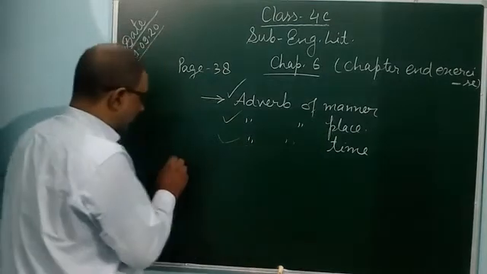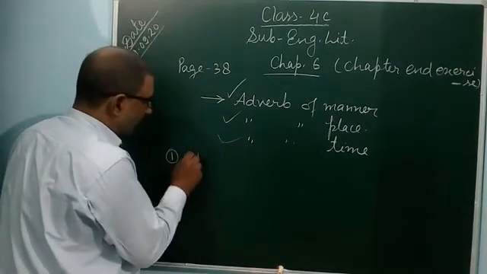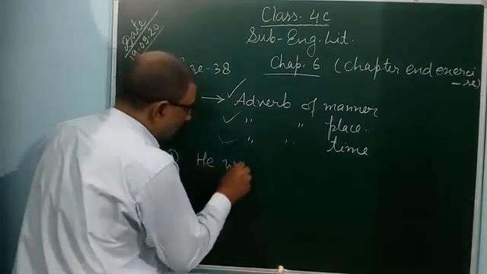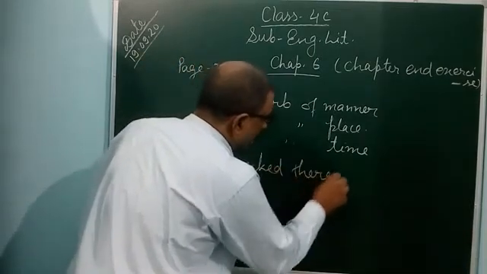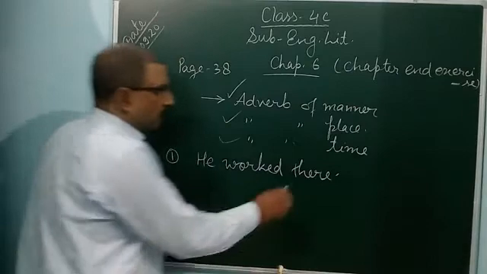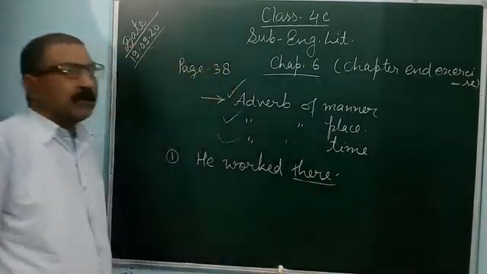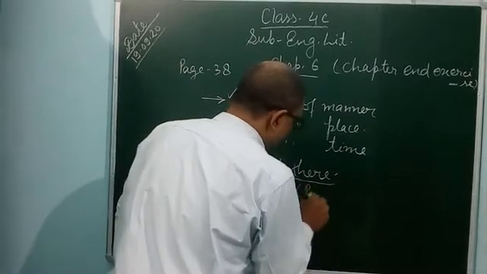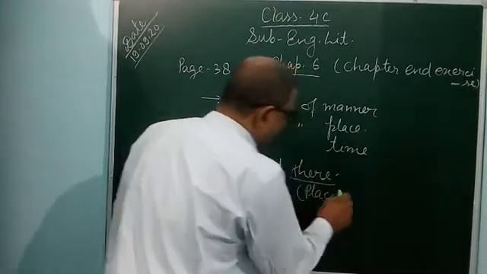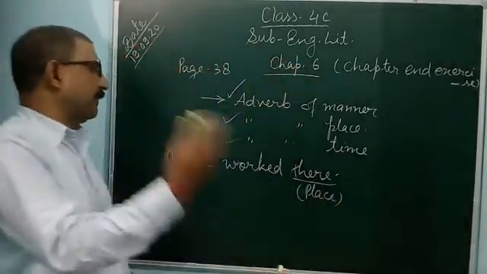Adverb of place, see example. He worked there. So this there represents place. There means it represents a place. He worked there.